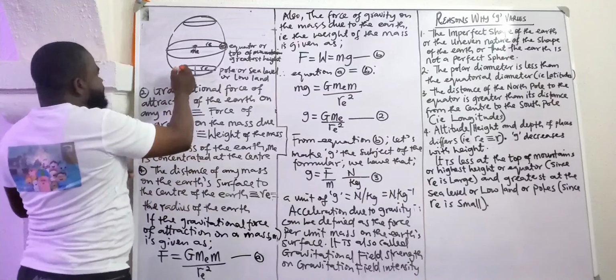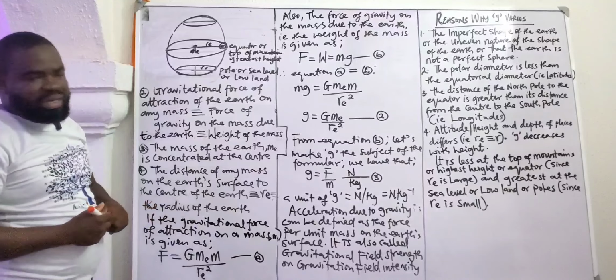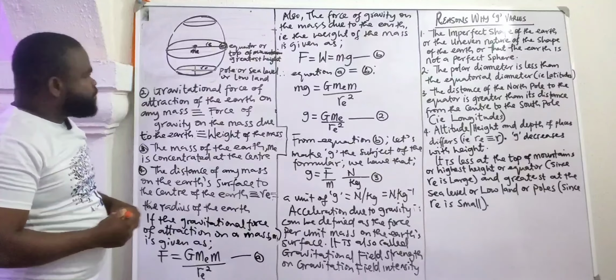One word for these lines, this diameter, we're calling in geography, they call it latitude. So which means latitude affects the value of what? Of g. The latitude of the place will affect the value of g in that place.